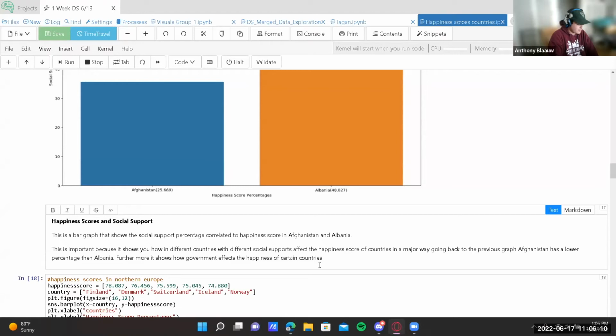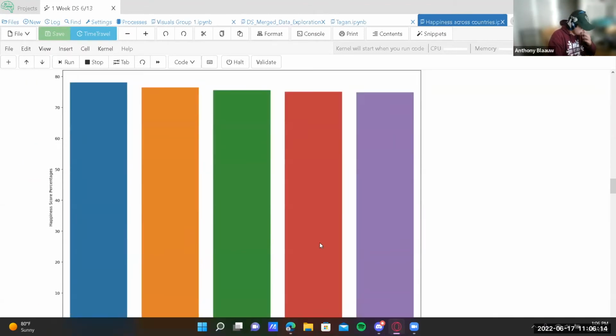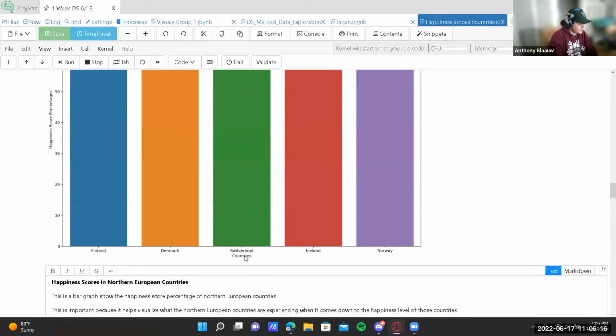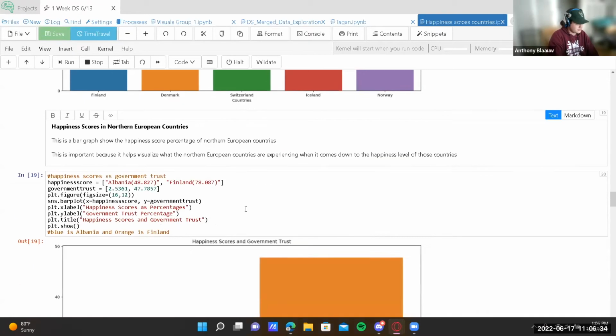Furthermore, it shows how government affects the happiness of certain countries. This is the happiness score of Northern European countries. This is a bar graph that shows the happiness score percentage of Northern European countries. This is important because it helps visualize what the Northern European countries are experiencing when it comes down to the happiness level of those countries.